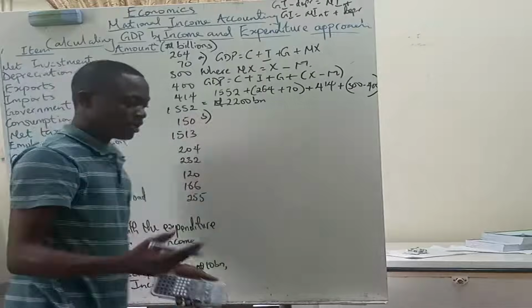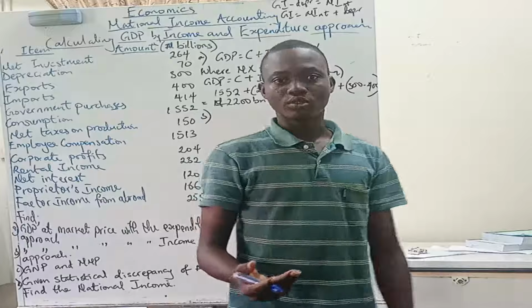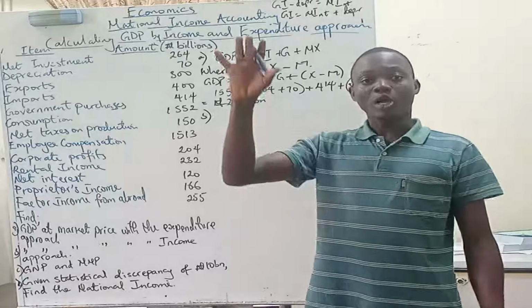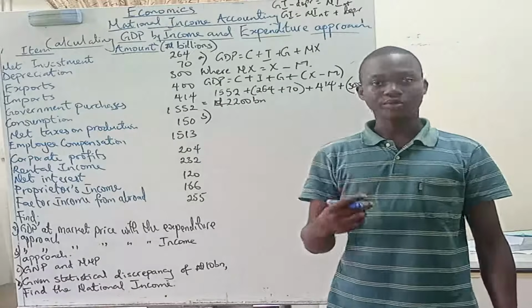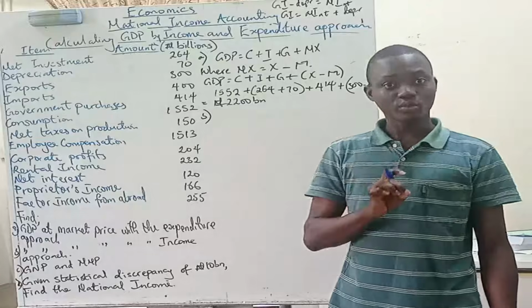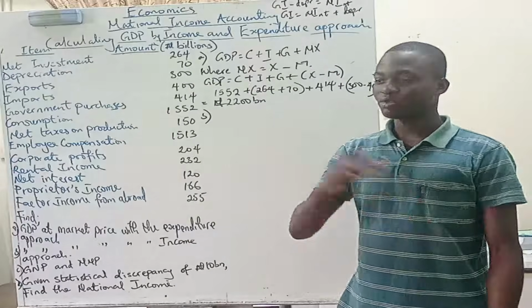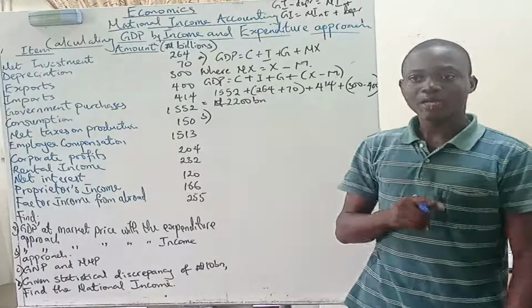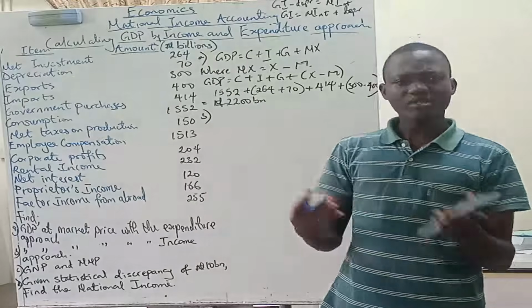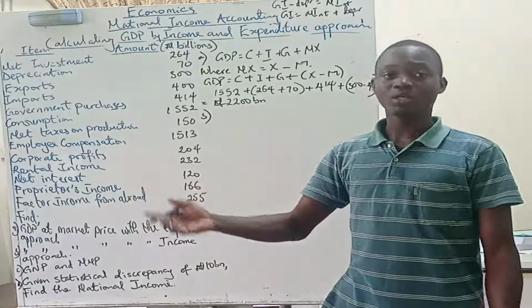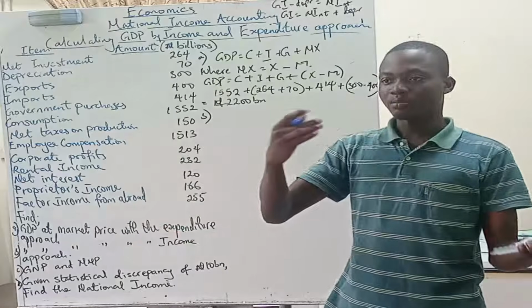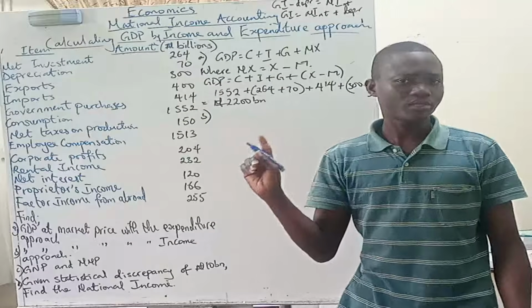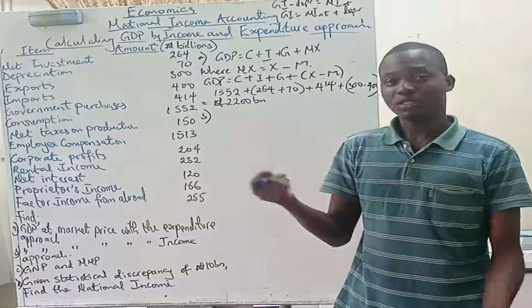Now what about the income approach here? To get GDP via the income approach, you sum up all the incomes generated by the factors of production that a country owns, which includes its people and what those people own, irrespective of whatever country they are in. So by the time we sum up those incomes, we are not actually getting the GDP. Take a Nigerian citizen in the US, for example: what the person is earning we have to calculate in Nigeria's national income because the person is a Nigerian citizen. But is what the person is producing in Nigeria? No. The person is producing in the US.